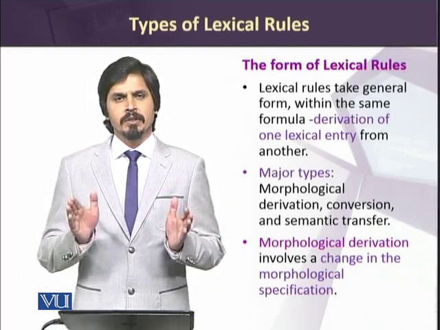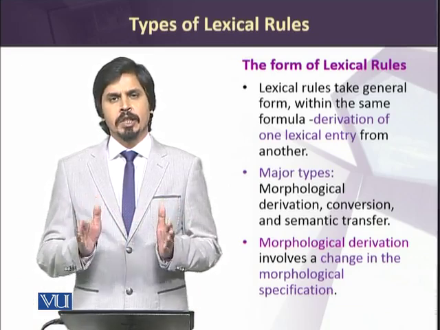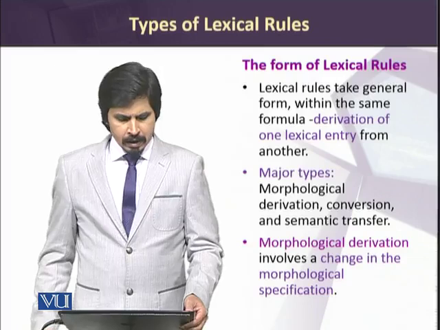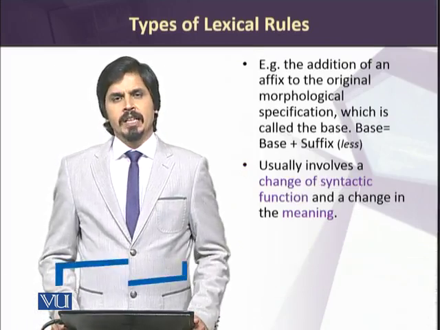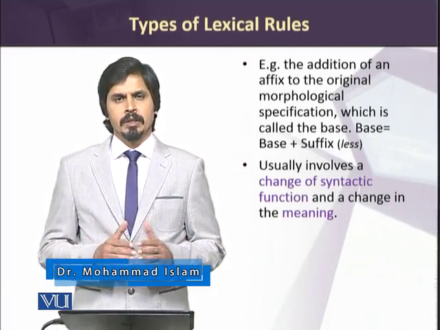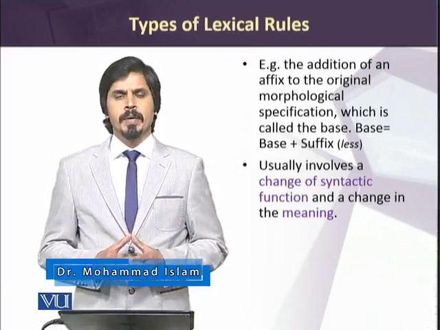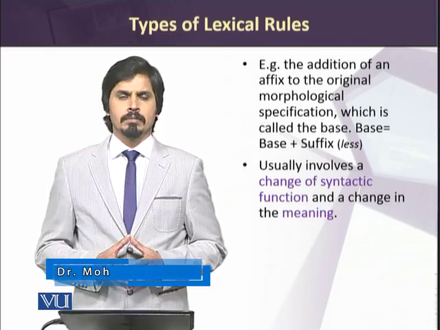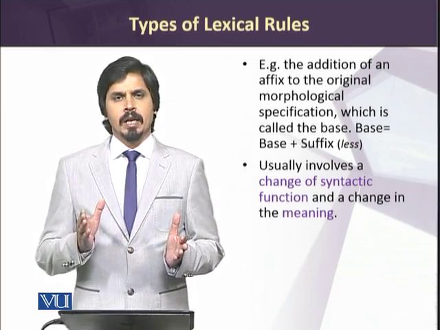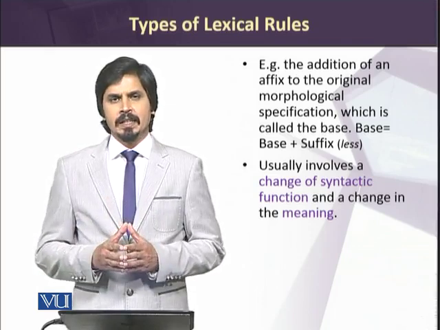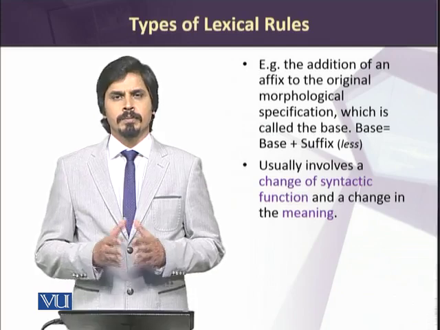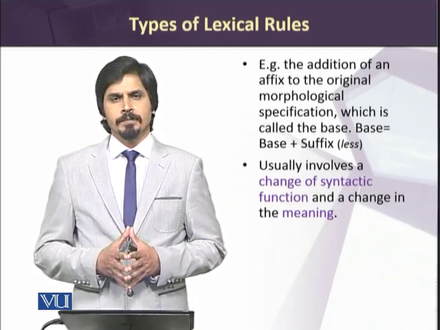Morphological derivation is based on the change in the morphological specification of a word. We make new words by adding affixes, including a prefix and a suffix. For example, by adding a suffix of less, we create more words. If we add the suffix less with the noun thought, it would become thoughtless.